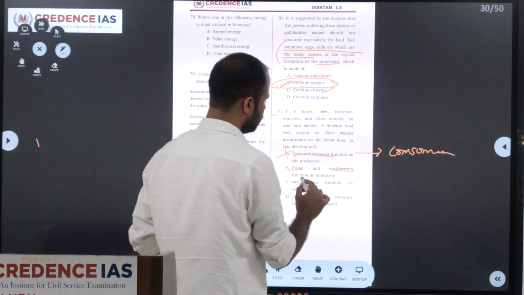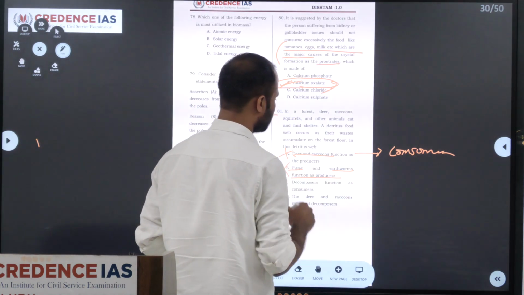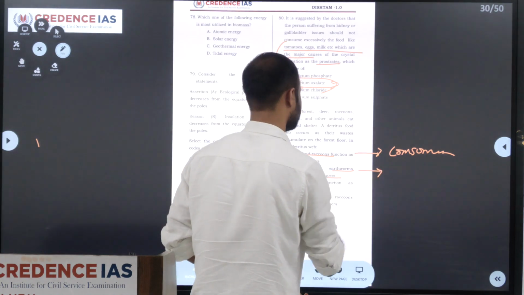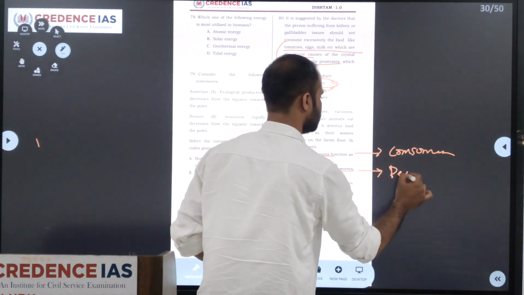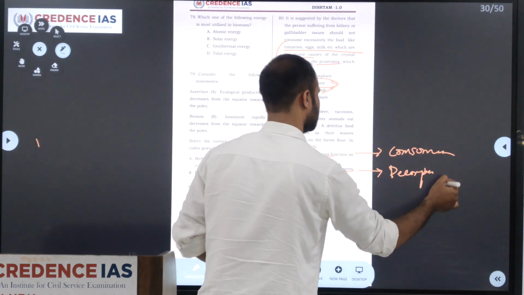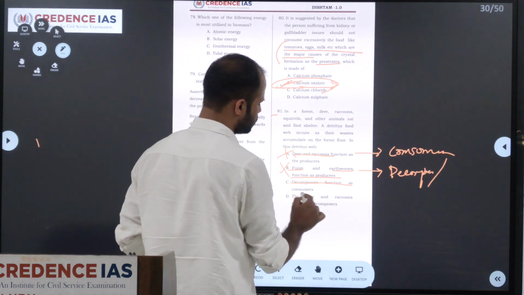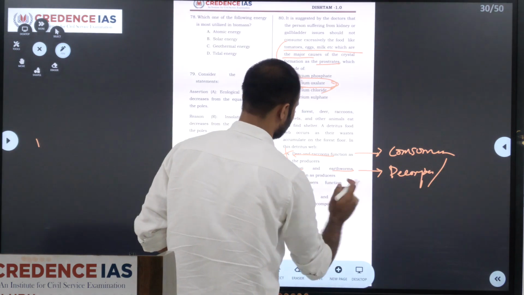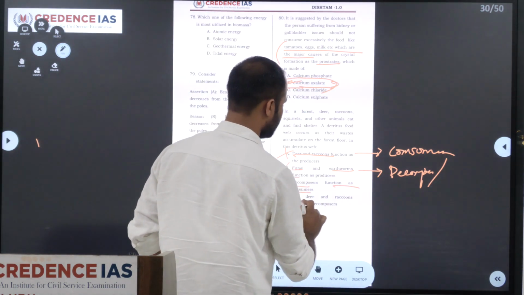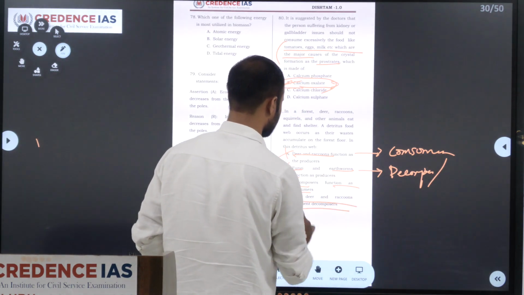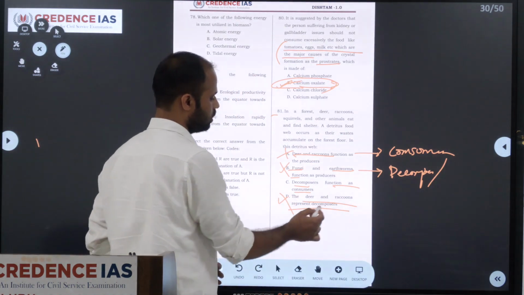Fungi and earthworm function as producers? These are not producers, these are decomposers, detritus eaters. Decomposers function as consumers, and deer and raccoon represent decomposers? Deer and raccoon are not decomposers.